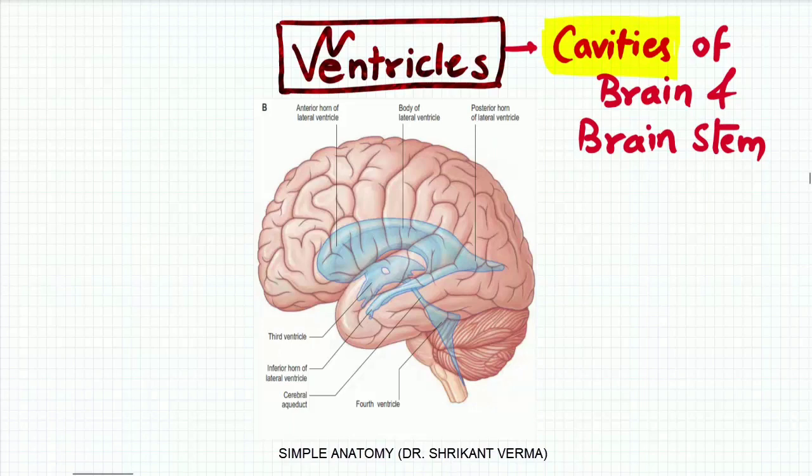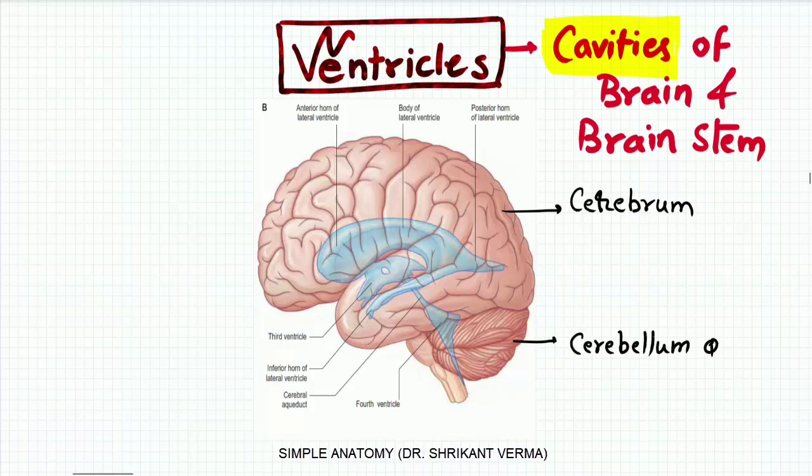Can you see the blue color structure? The blue color structure is showing the ventricles and the remaining parts are the parts of the brain. Start from the basics. The uppermost part is the cerebrum. This lower part is the little brain, which is known as the cerebellum. So this is one of your MCQs: cerebellum is considered as the little brain.